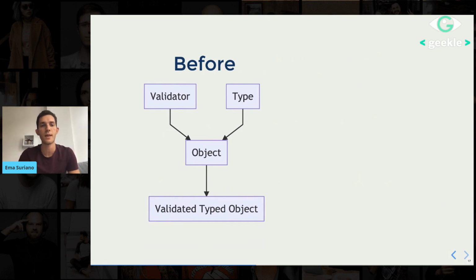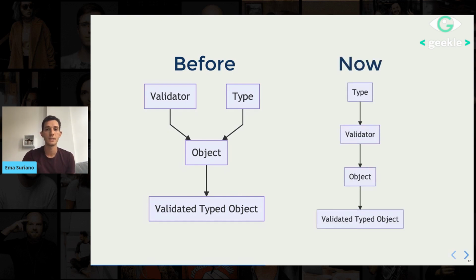So before we had a validator and the type. Both are kind of separated. And then from there, we are going to receive an object. And then the validator is going to take the object and apply the type. And after that it is going to return the validated typed object. So with that object, we are 100% sure that we can go on with our application flow. But again, the validator and types are two different entities and they're separated.